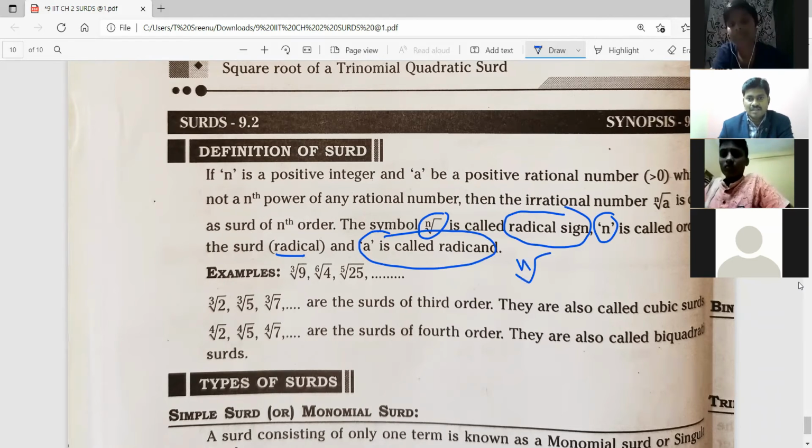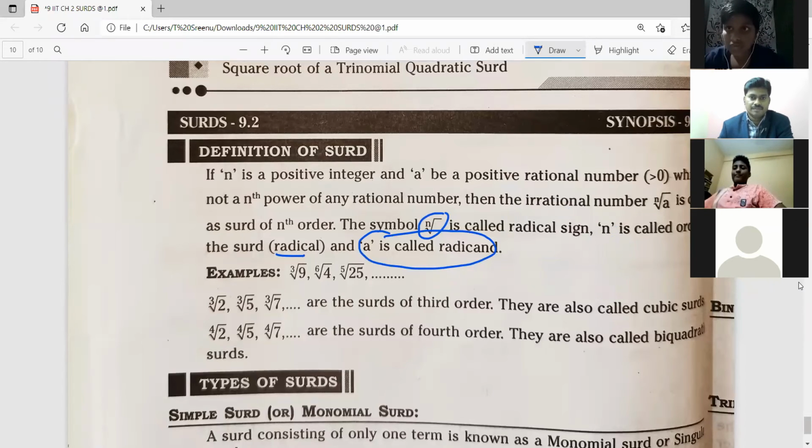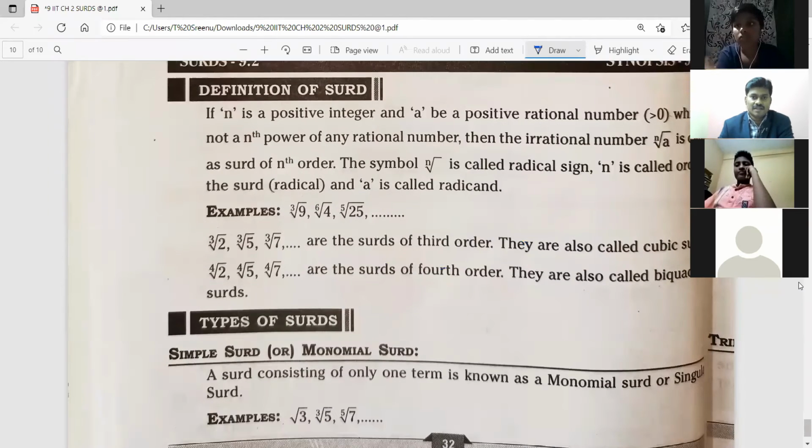Yes, sir. Remember like that: nth root of a, radical sign, radical, radicand. Okay? Next. These words are important, further we use them. This order having third order are cubic surds, fourth order biquadratic. In polynomials, we have biquadratic polynomial, power 4. Likewise, here order 4 is biquadratic.